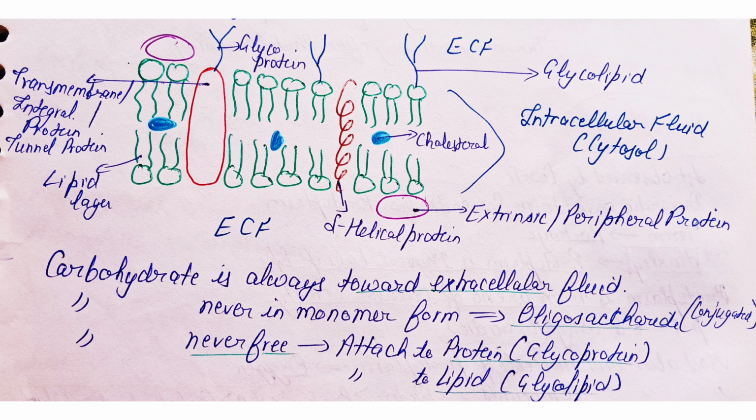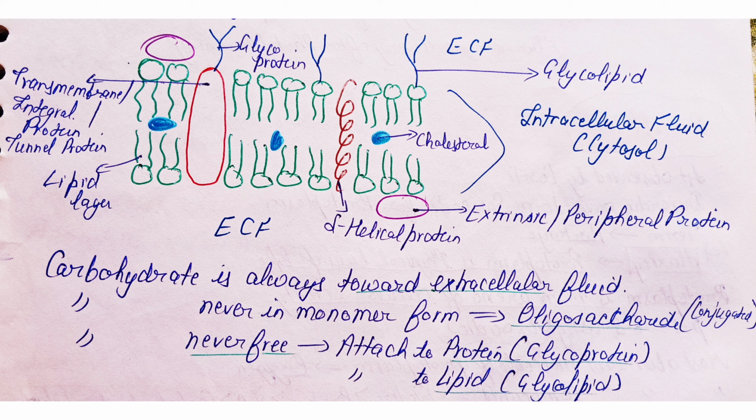This diagram shows the structure of the plasma membrane. Here the lipids are arranged in the form of a bilayer and protein is incorporated between the lipids. The carbohydrate is also present, but it is towards the extracellular fluid. The carbohydrate is present in the form of oligosaccharides, which are always conjugated. It may be attached to either the protein or the lipid.